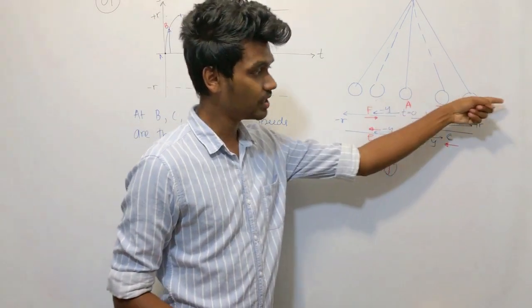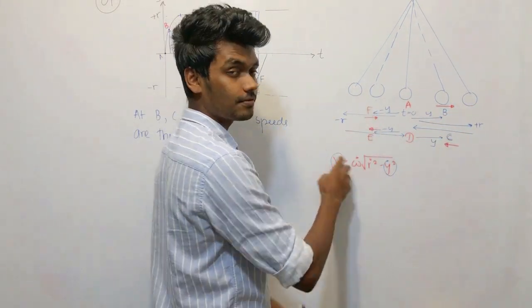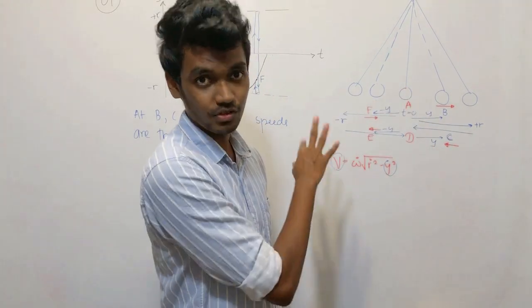Why? This is moving in that direction. C is moving in this direction. Not the same. E and F are not the same because E is moving in this direction and F is moving in that direction. Not the same. Velocity is not the same.